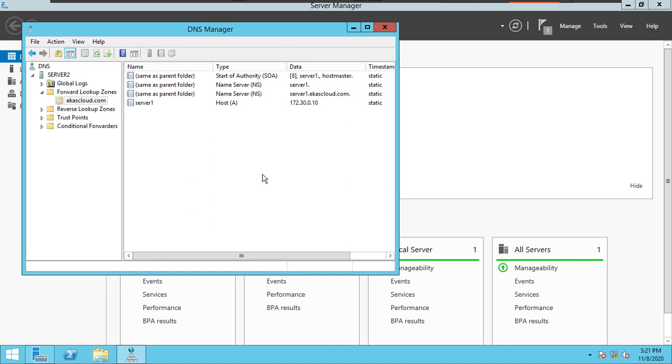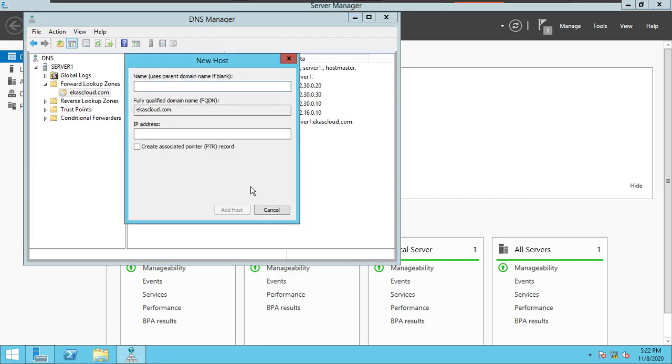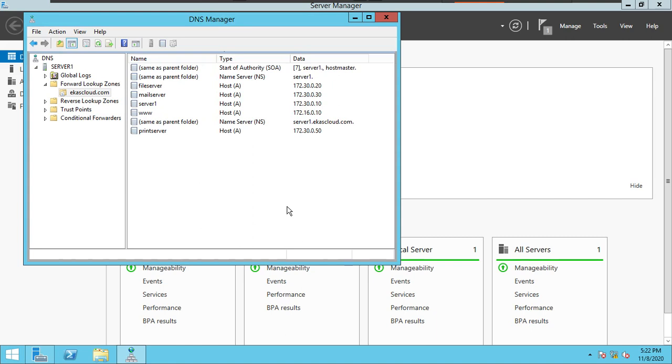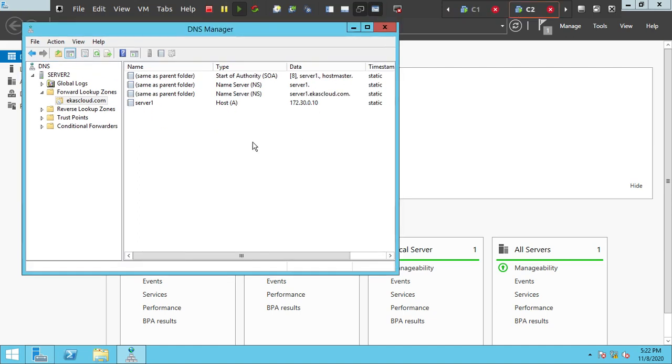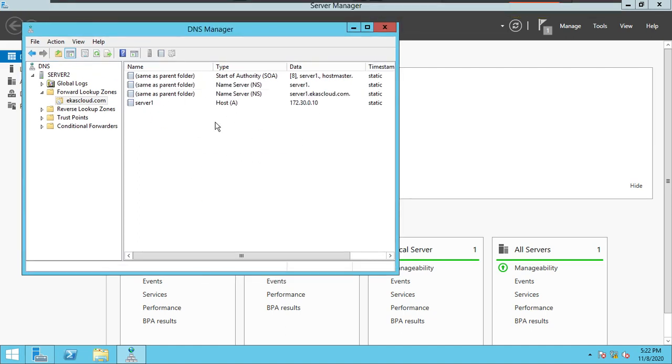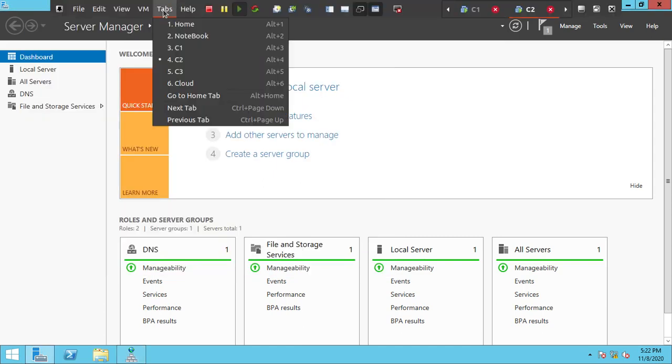See, I will now have a stub zone. In this stub zone, we have only server 1 records, but we don't have any extra record which is created manually in the primary zone. If I create some record, print server with 172.30.0.50, but I don't have any print server in this concept, I am just creating a record for fun. So when I go back and refresh, I don't see any record replicated here. You understood?